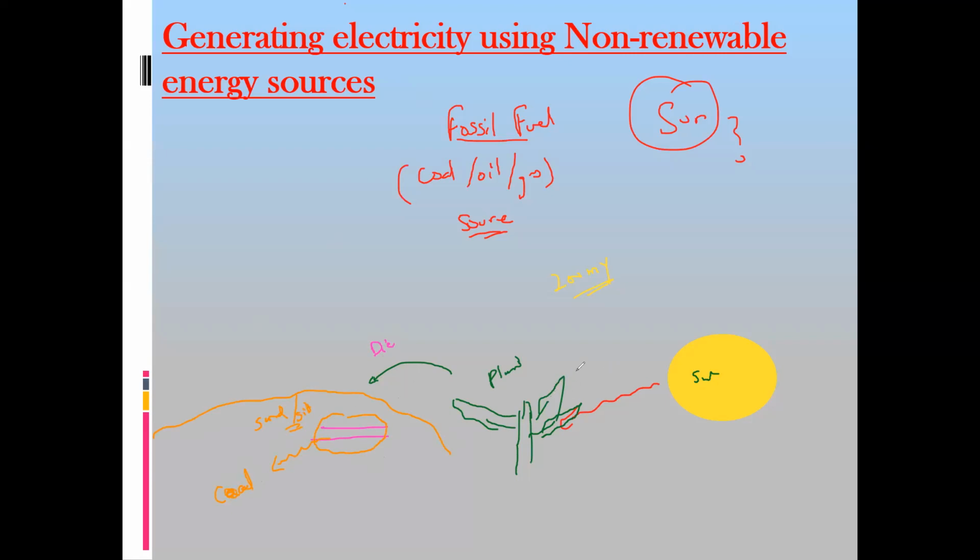Or if some animals eat those plants and these animals die, their bodies are also covered with a layer of sand and silt. They will convert into oil. So basically the formation of coal and oil is from the plants and animals which died about 200 million years ago. They take energy from the sun, and when they died, their energy changed to coal. So the main source of fossil fuel is the sun as well.